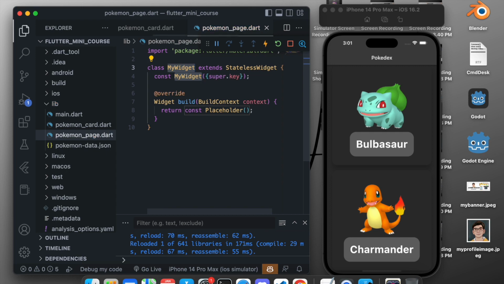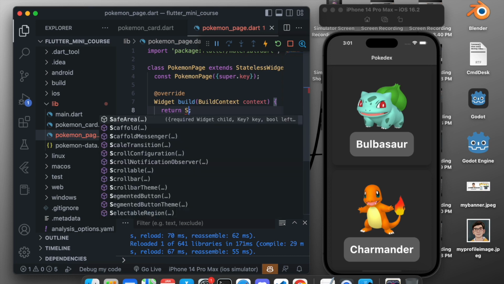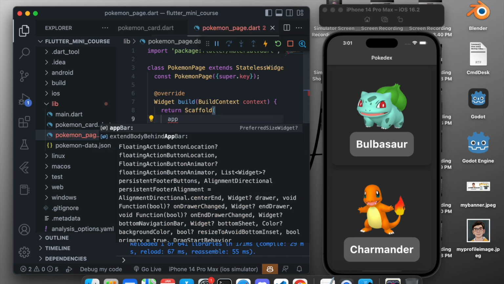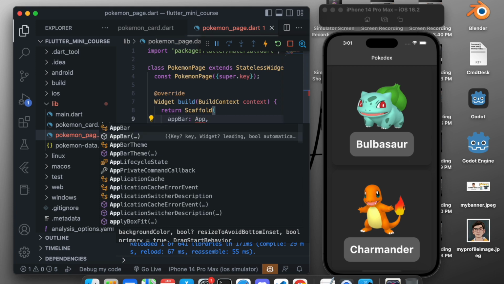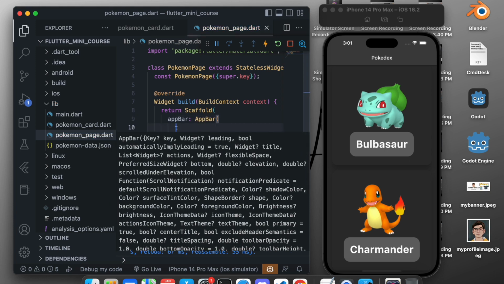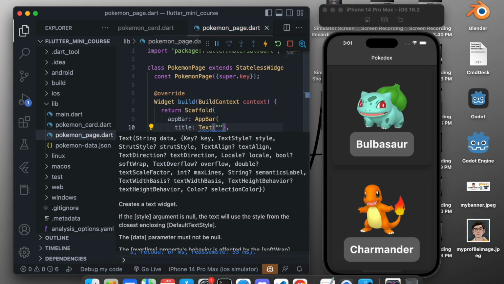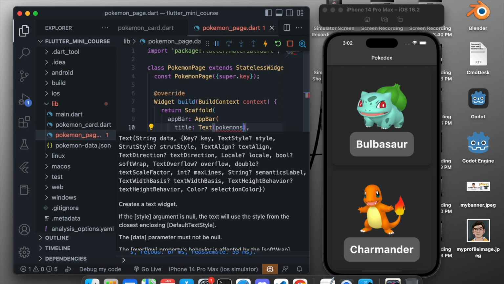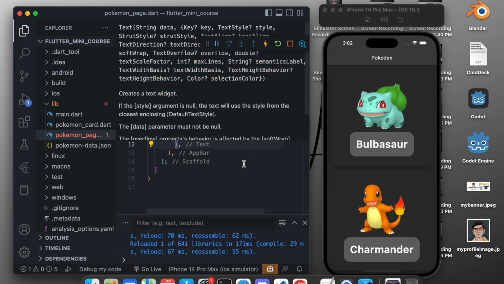After doing this we want to create a stateless widget. We will name it Pokemon page. First of all we will return a scaffold because it is a whole new page, so we will need a scaffold in this. Now in the scaffold we want to create an app bar, and in the app bar we want to set the title. The title will be a text, and in the text we want to keep the Pokemon name. We have not passed this variable, so let's pass it.